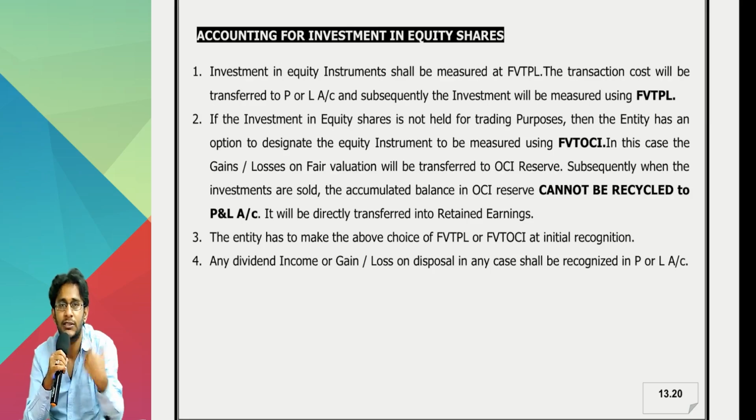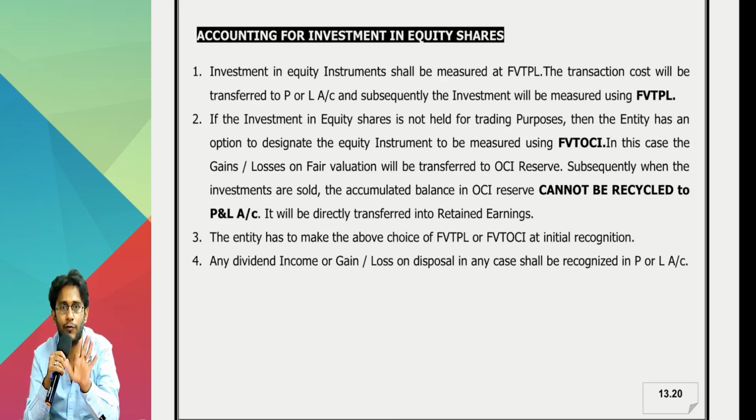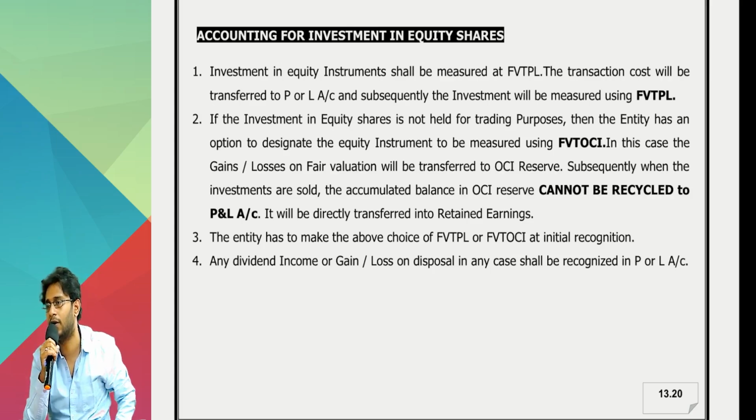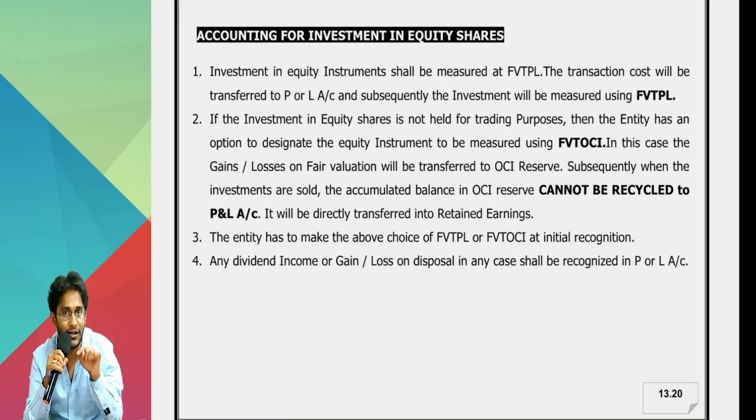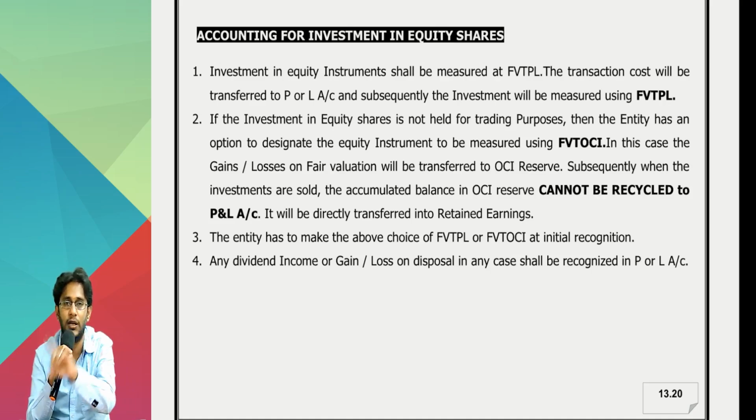And after one year, if I want to come back to FVTPL, you can't do that. You can't shift over to FVTOCI after three years either. On the first day, make a proper choice, either FVTPL or FVTOCI. Whatever choice you make, you have to live with that forever. You can't reclassify the method of accounting later on. Reclassification is allowed for other assets, not for investment in equity shares. For investment in equity shares, the choice of either FVTPL or FVTOCI is given only at the time of initial recognition.